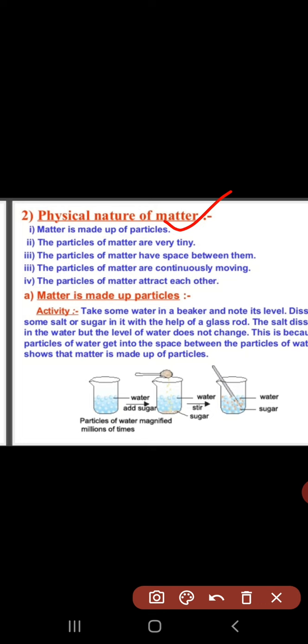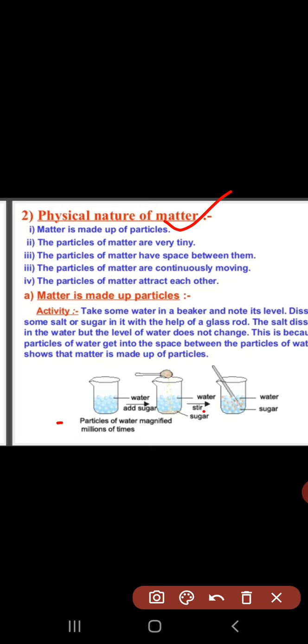For the particles of matter, we can take an example of anything: an eraser, pen, chair, bench, or table. This matter is made up of the smallest, tiny particles. The particles of matter have space between them. Each matter made up of tiny particles has space between these particles.